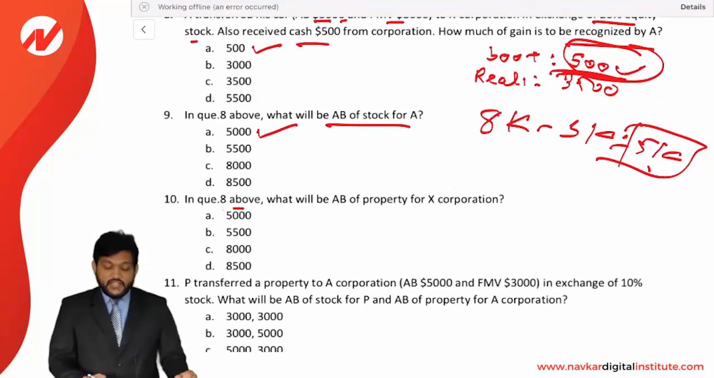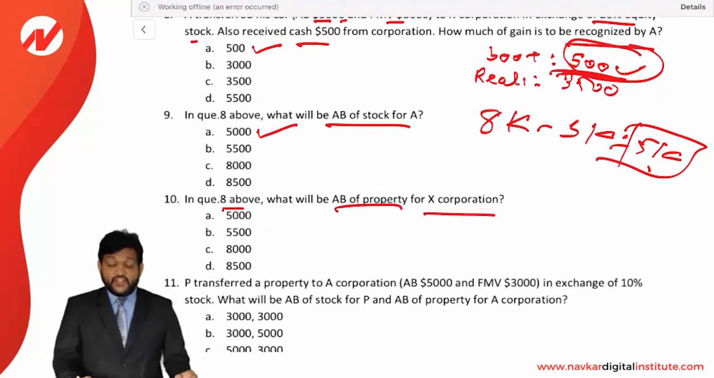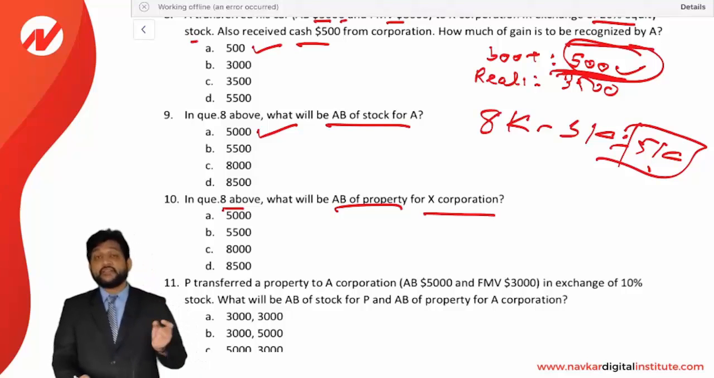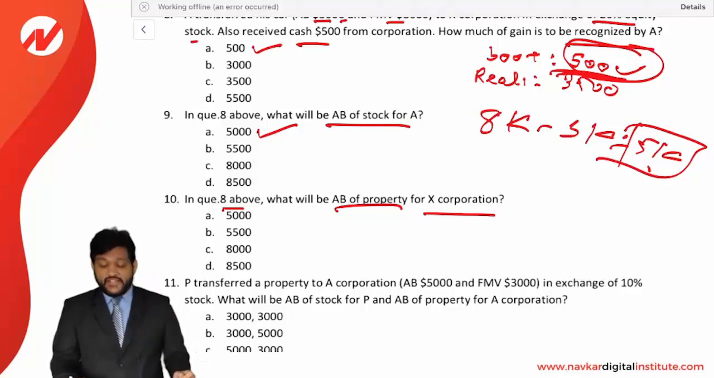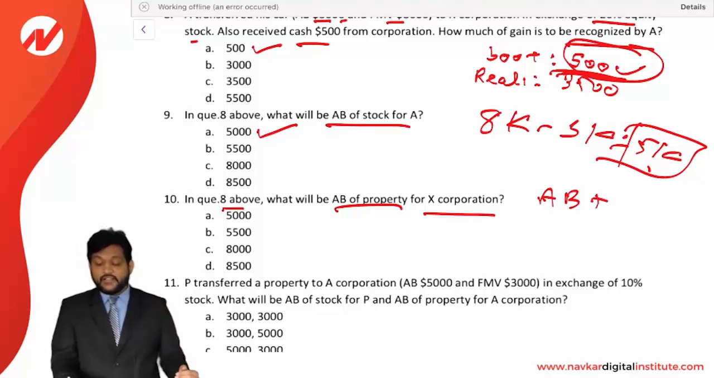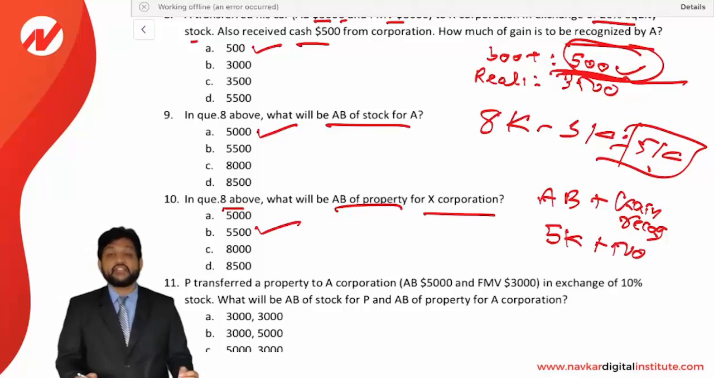In question 8 above, what will be adjusted basis of property for X corporation? If we talk about adjusted basis of property for X corporation, the formula is adjusted basis of the property received plus gain recognized by the shareholder. Okay, gain recognized is how much? 500, and AB of the property received is how much? 5,000. So 5,000 plus 500 is equal to 5,500. So B is the correct option.